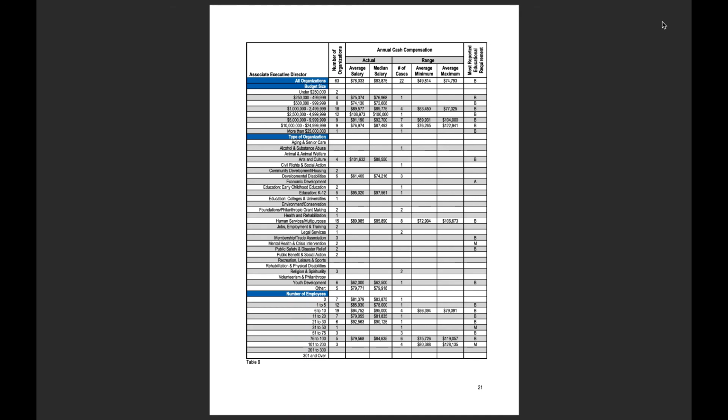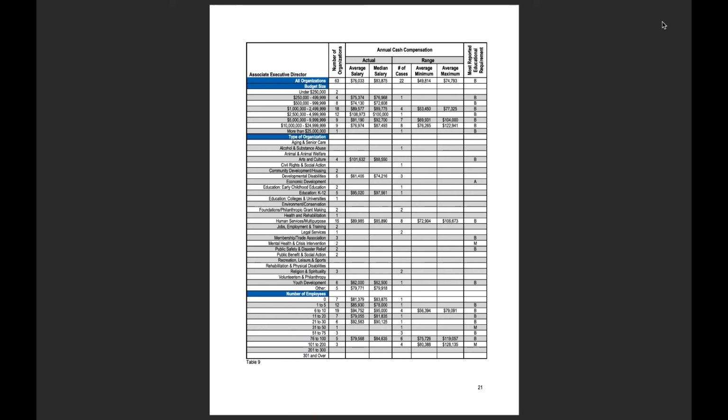Here, as an example, we're looking at the Associate Executive Director table. If you look at the bottom of that table where it says number of employees, this is the number of employees for the organization. Then you look at the number of organizations, and for example, 12 organizations who have 1 to 5 total employees are reporting somebody in an associate executive director position. And this is the average and the median of those 12 organizations for that position. We only had one organization in that criteria that reported a salary range. So we don't have a minimum and maximum that we can provide as an average for all of those organizations because only one did provide that.